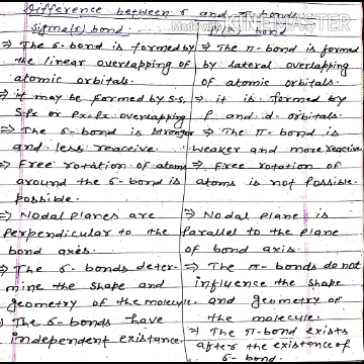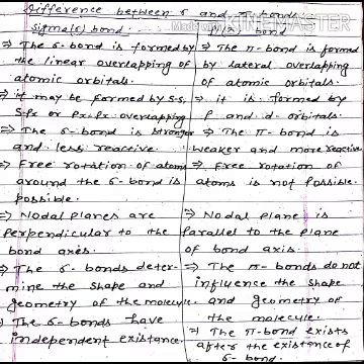The sigma bond is stronger and less reactive, while the pi bond is weaker and more reactive. In case of sigma bond, free rotation of atoms around the sigma bond is possible. In case of pi bond, free rotation of atoms is not possible. In case of sigma bond, nodal planes are perpendicular to the bond axis. In case of pi bond, nodal plane is parallel to the plane of bond axis.